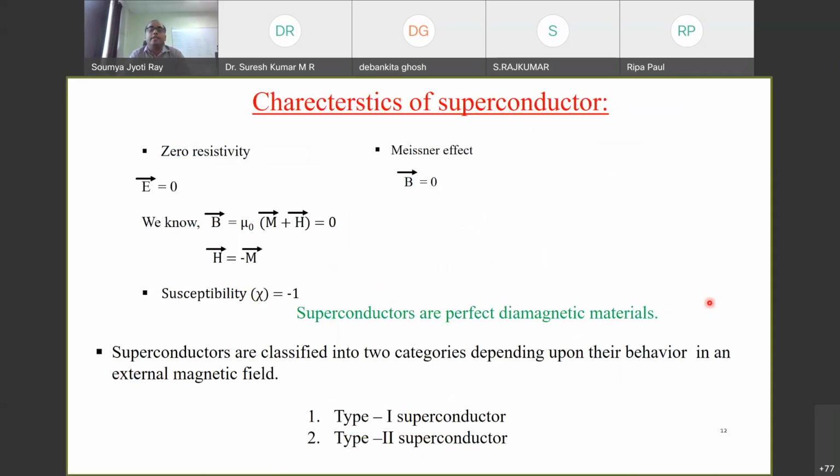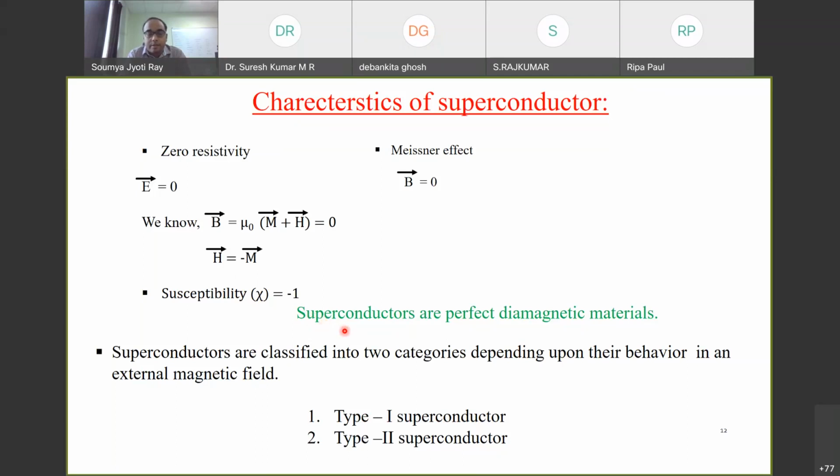Now, but why does it happen? If we want to look into it, very simply we can get the answer. Because in the superconducting state, the current density is 0, so the electric field will also be 0. And for the case of the Meissner effect, we see that the total B is 0. Now if I use this expression, B is equal to mu naught times (M plus H), I'll get M equal to minus H. That means susceptibility will be -1. In SI or CGS, you can take care of the unit.